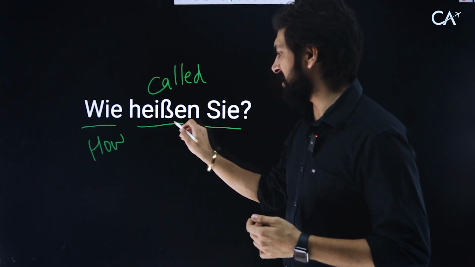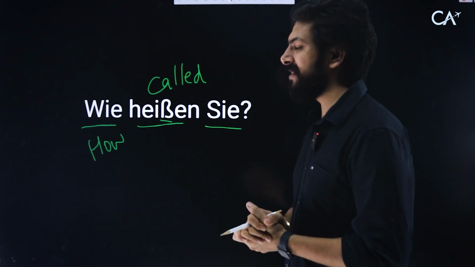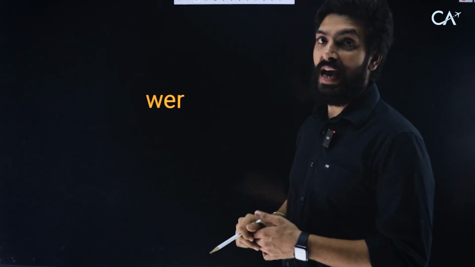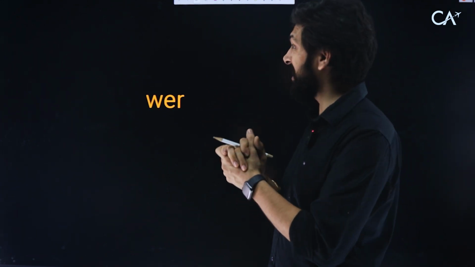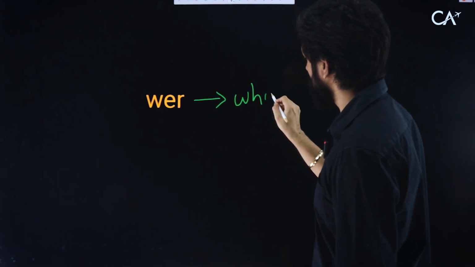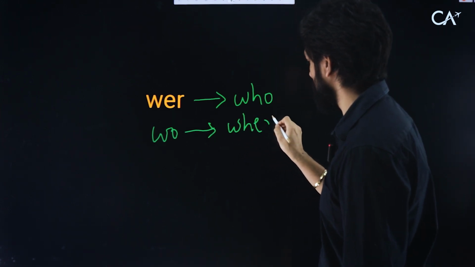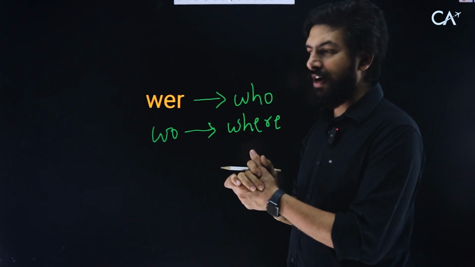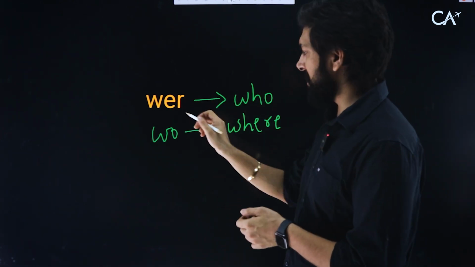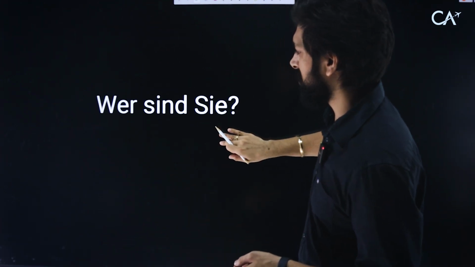This is, by the way, as said, something we will see in the alphabet chapter soon anyway. Wie heißen Sie? Wie is how now. Okay. Let's go with the next one. The next one is wer, and I'm going to repeat this, and you've already seen it. Who in English becomes wo in German, and wo in German becomes where in English. This is the twisted thing. Okay, now you remember. Wo is where, wer is who. Right, let's talk about wer now. Wer is who. So let's just create some questions with wer.